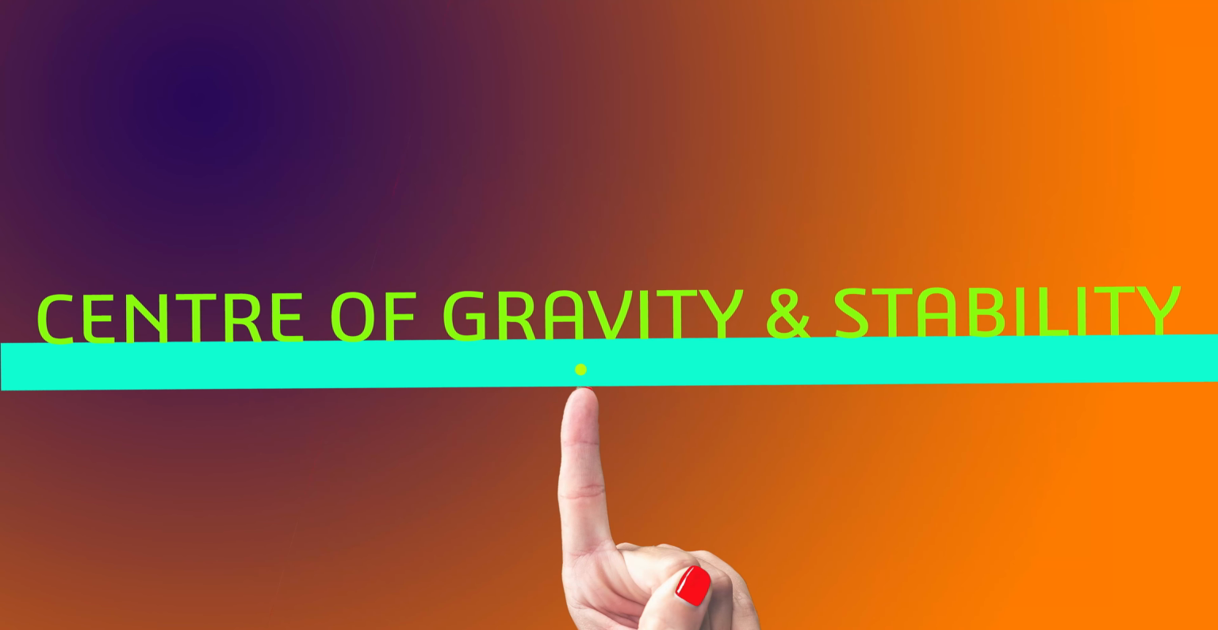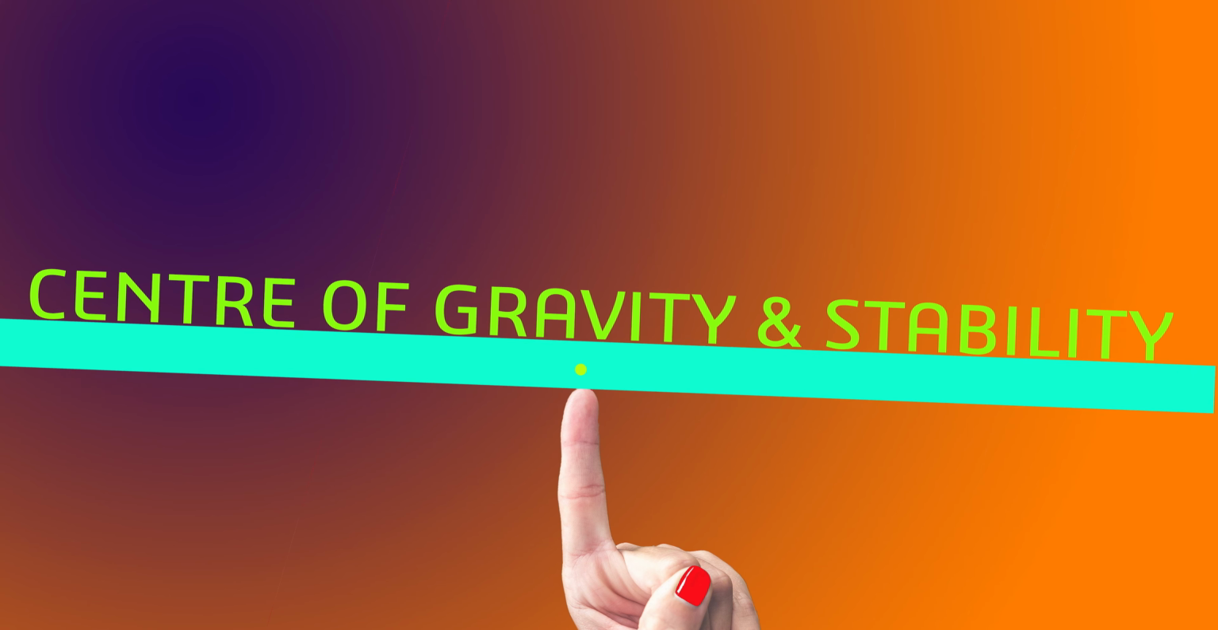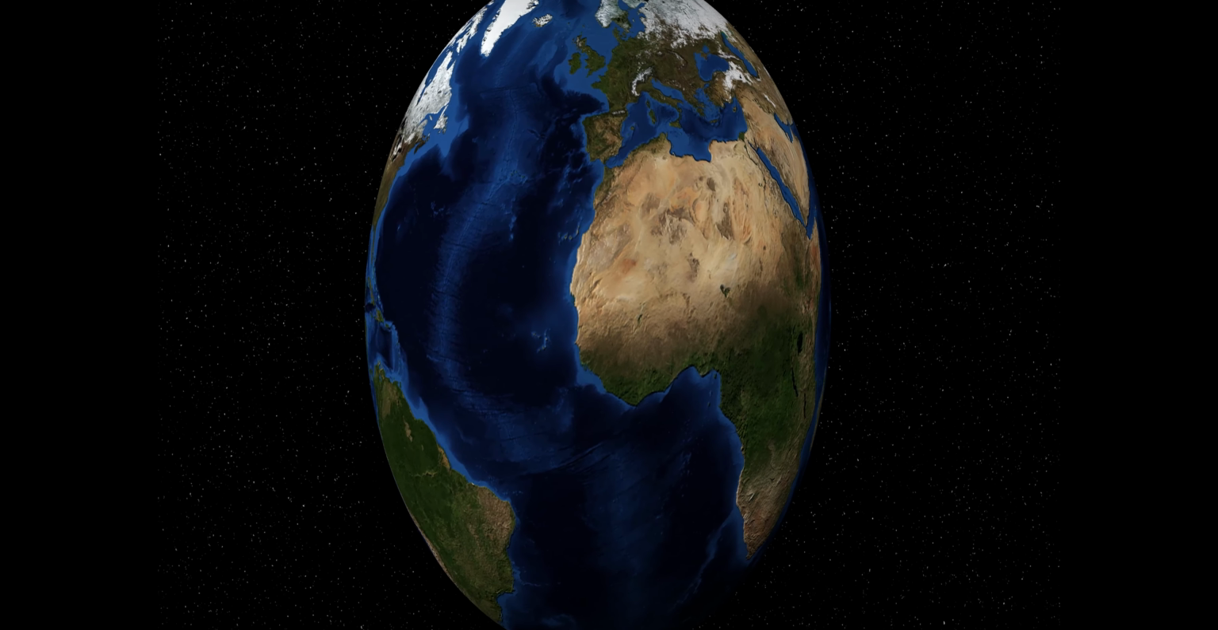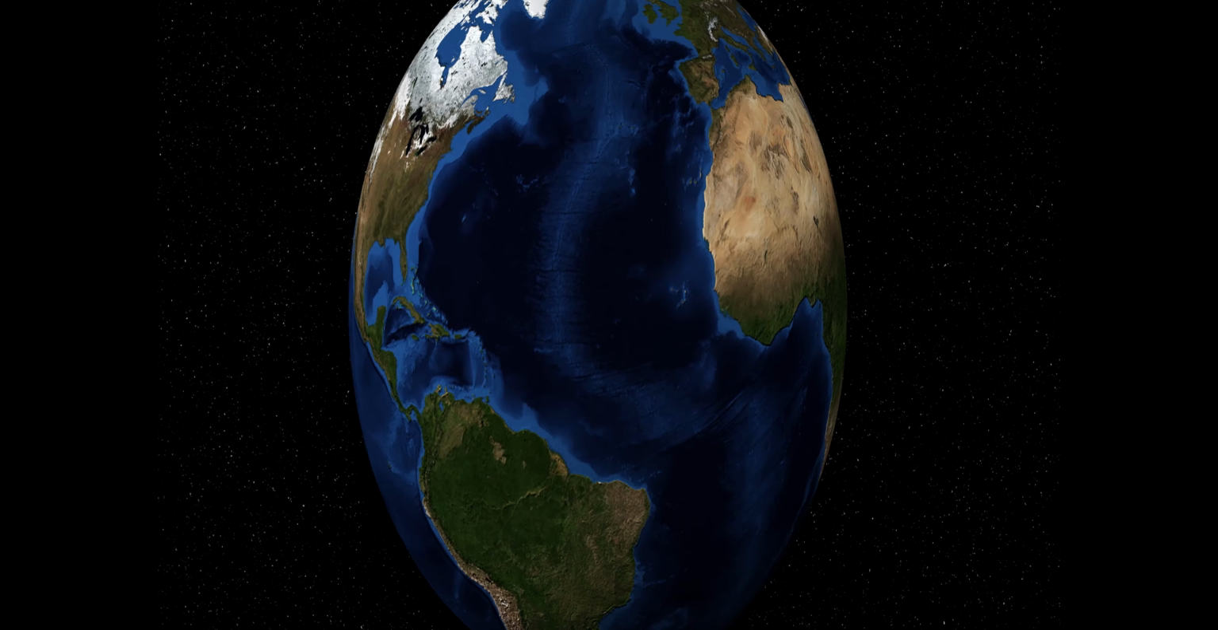In this video, I am going to talk about center of gravity and stability. Earth pulls every object that has mass towards its center due to gravity. Let's take a simple object. Earth and the object exert gravitational pull on each other.